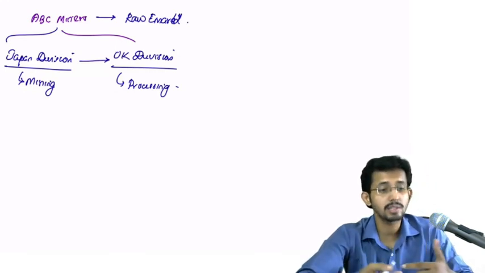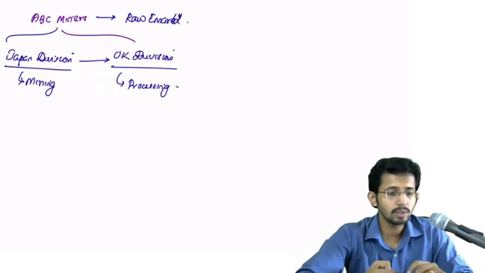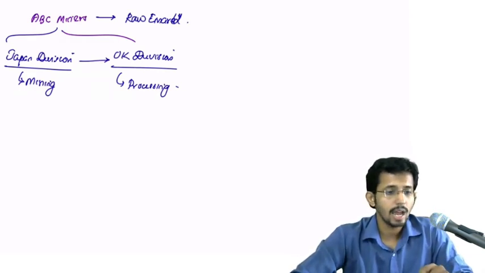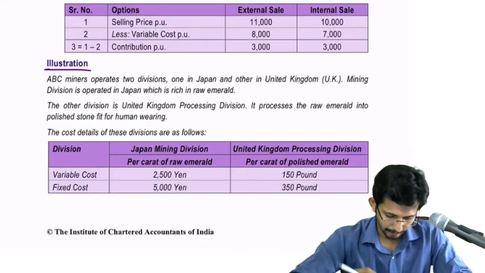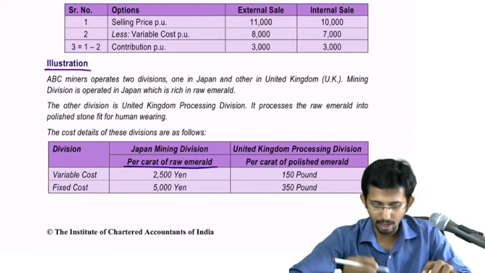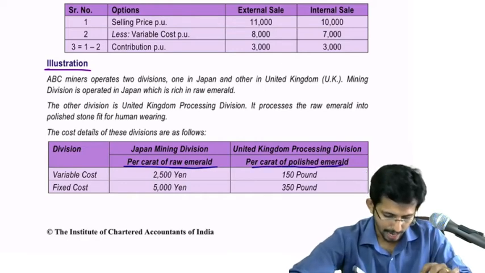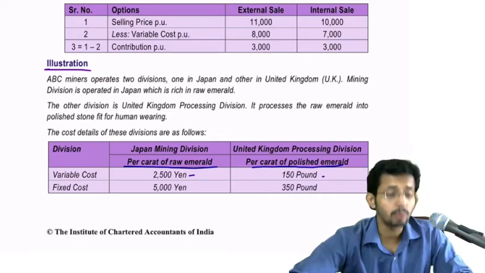UK division processes it. Now the cost details are given, both variable cost as well as fixed cost. In case of Japan division, the costs are given per carat of raw emerald, whereas in case of UK processing division, per carat of polished emerald. In case of Japan, it is in yen, which is their local currency, whereas in case of UK, it is in pounds.